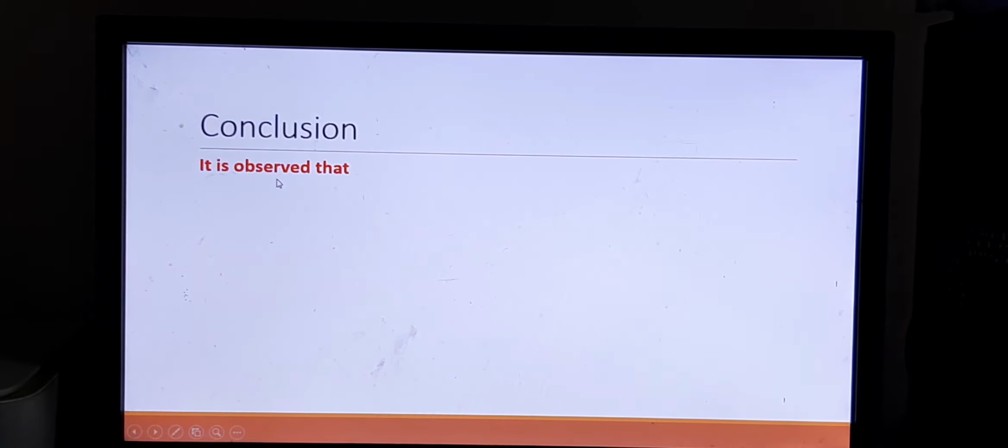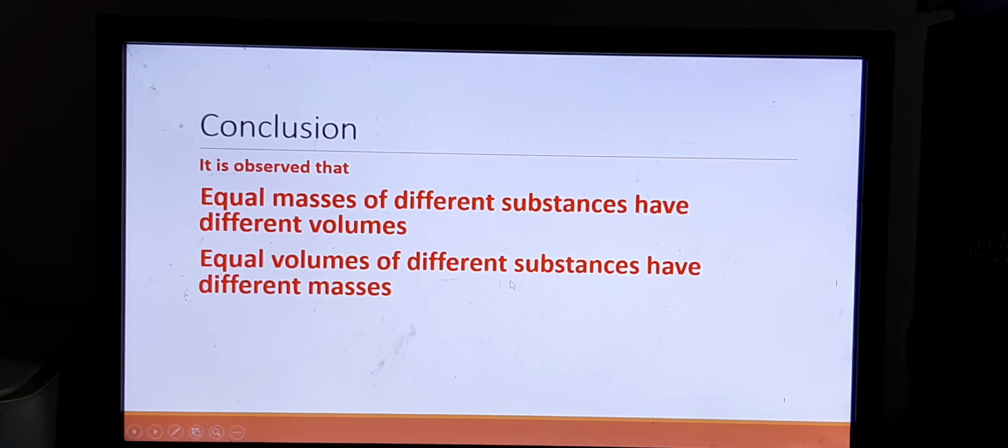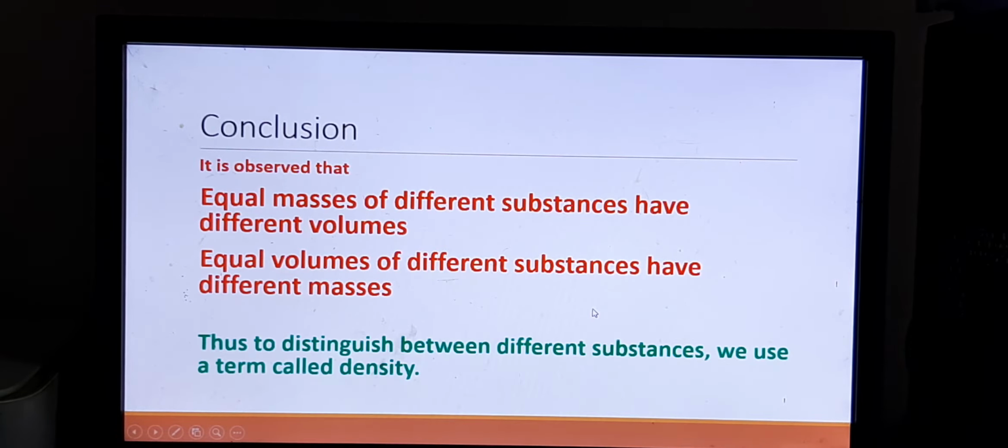Now conclusion. What is the conclusion from this? It is observed that equal masses of different substances have different volume. So when we have equal masses of different substances, in the example we took iron and cotton, we know that they occupy different volumes, and equal volumes of different substances have different masses. We also saw that if you take equal volumes, they can have different masses. So that means every substance has a particular arrangement of molecules which gives them the mass for a given volume.